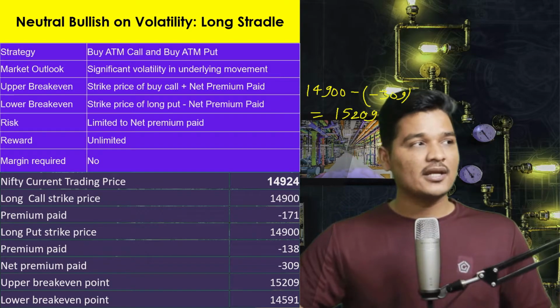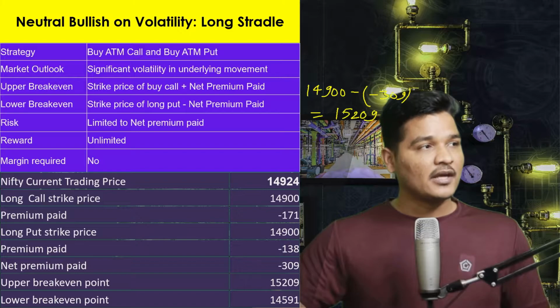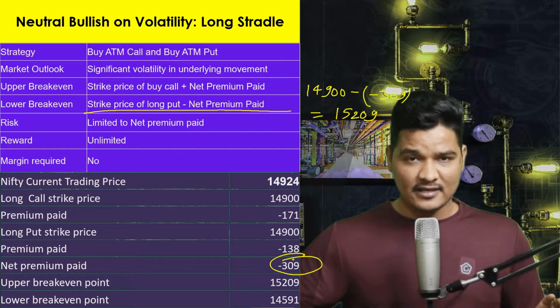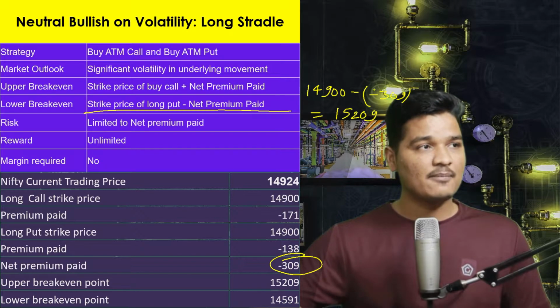In the same manner, you can calculate lower break-even point. If you wanted to use this formula directly, then don't put the sign in 309. I am taking here minus, that's why I am putting double minus here.